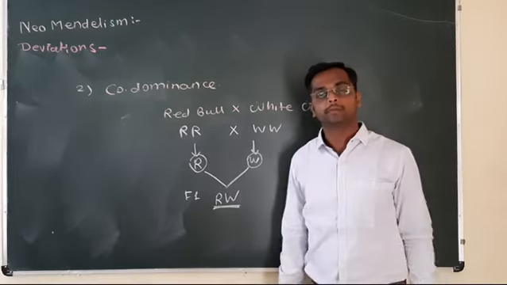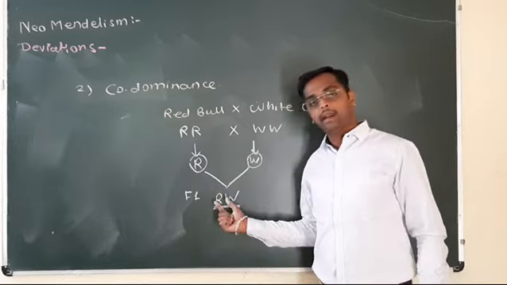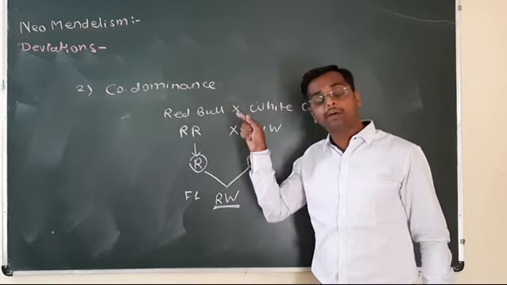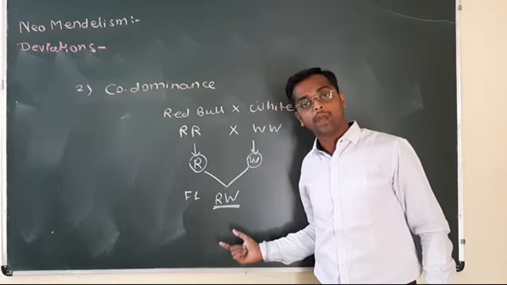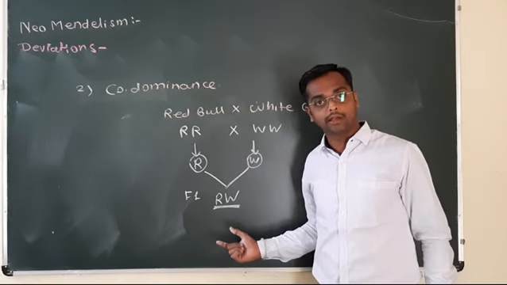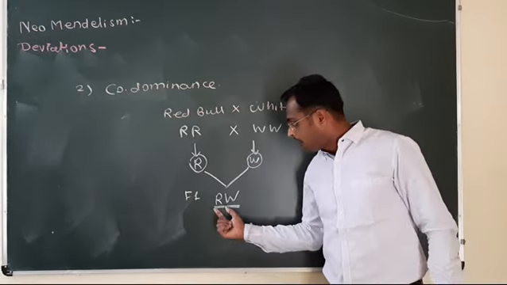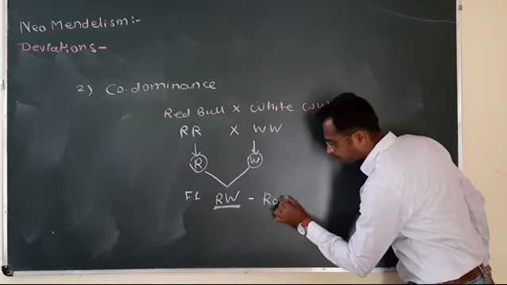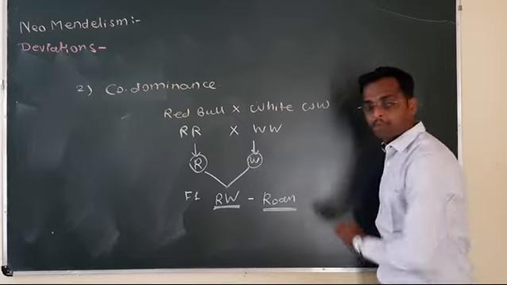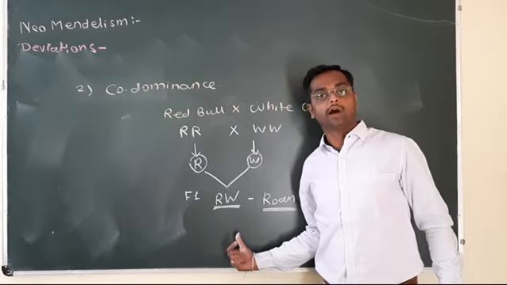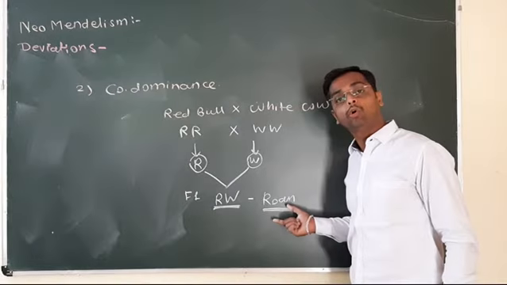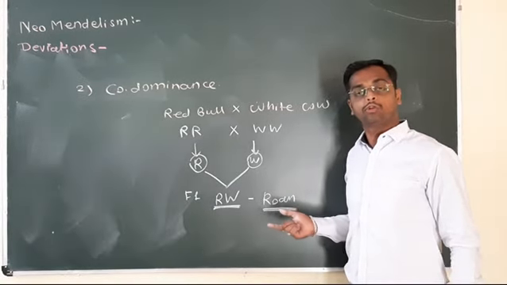RW means, is it red or is it white, or according to incomplete dominance is this pink? Have you observed pink colored cattle? No. RW means the roan color. A roan colored cow or roan colored cattle is formed. What is a roan color?